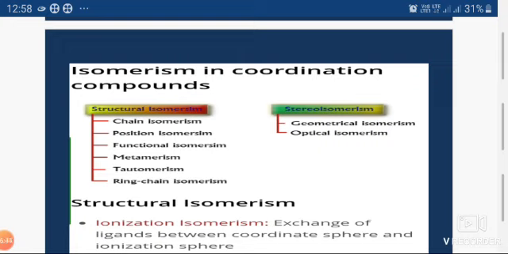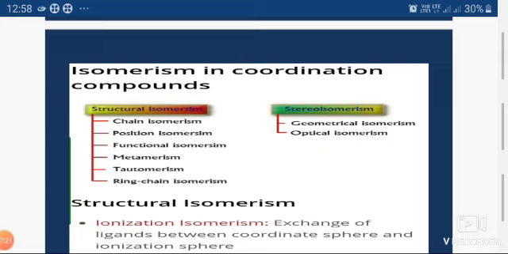You all know, you have learnt in 12th standard and in succeeding years, what is meant by an isomer. An isomer is a species or molecule that has the same molecular formula but different structural arrangement, or different chemical and physical properties.